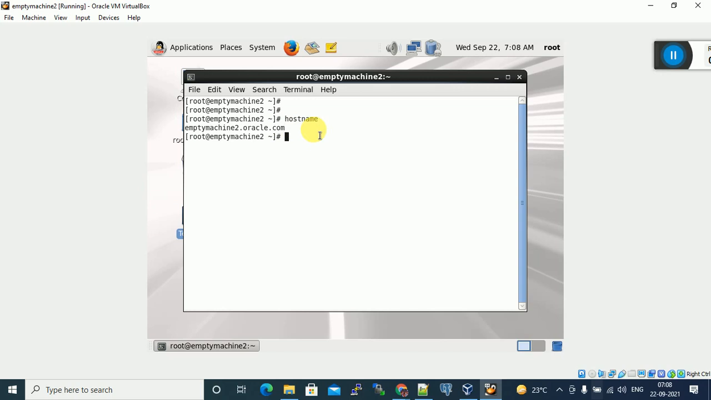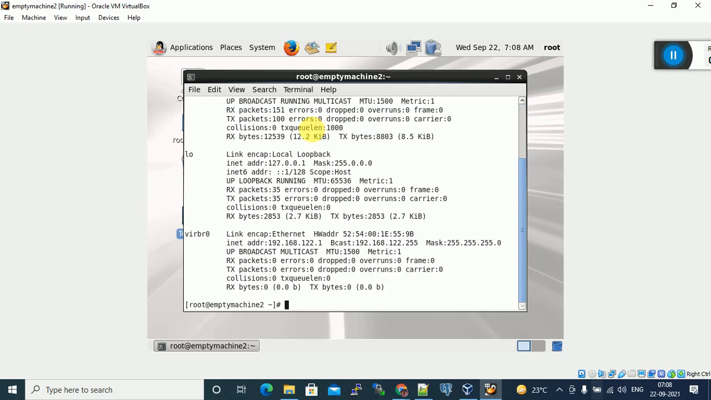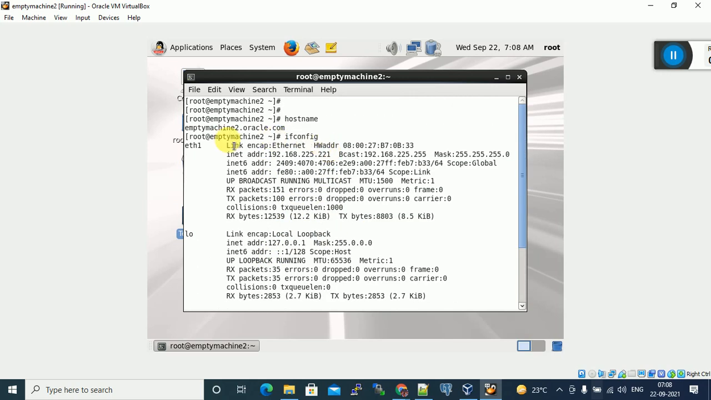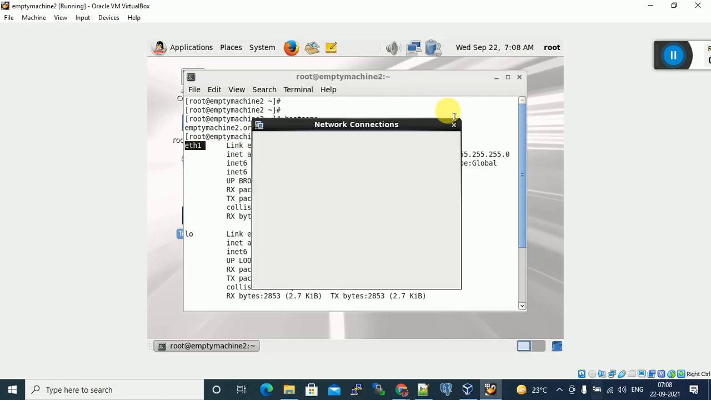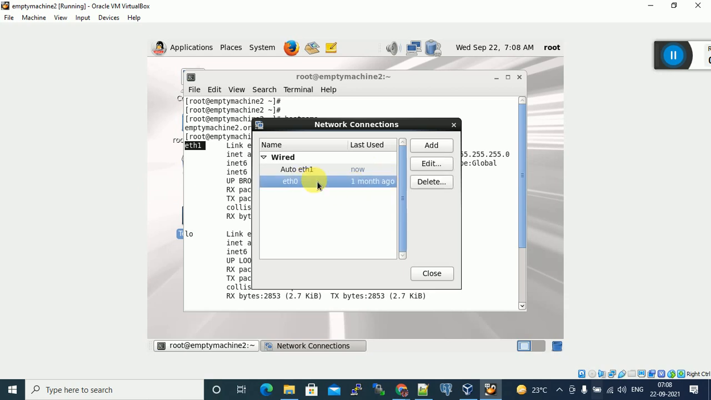How to get the IP address? ifconfig. Here there is an Ethernet, this is Ethernet 1. So that is the Ethernet card name. How to get this Ethernet card? Just right click on this computer icon, edit connections. You can see here there are two Ethernet cards. This one is from 1 month ago. This is the currently latest Ethernet card.